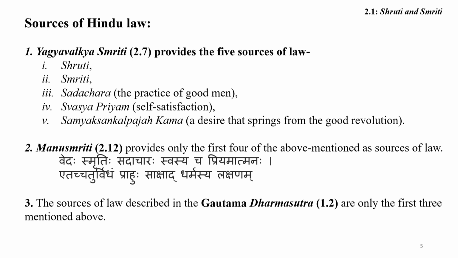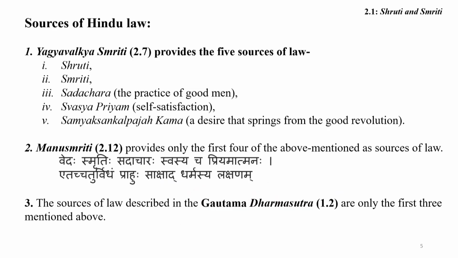In the same context, Manu Smriti also refers to the sources of law, chapter 2 verse 12, where it provides: Vedah Smritih Sadacharah Swasya Cha Priyam Atmanah, Etat Chaturvidham Prahuh Sakshad Dharmasya Lakshanam. Means Manu considered only 4 sources of Hindu law: Veda, Smriti, Sadachar, and Swasasya cha Priyam Atmanah, which contain the first 4 under the above heads.